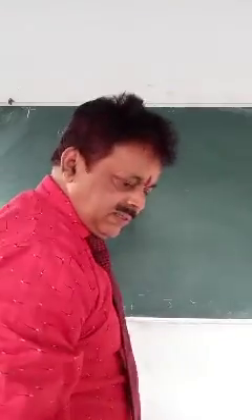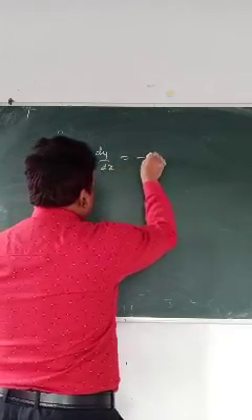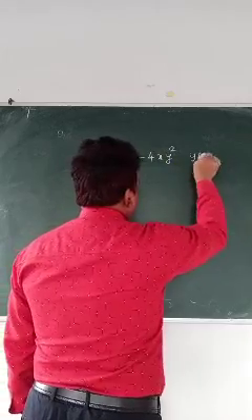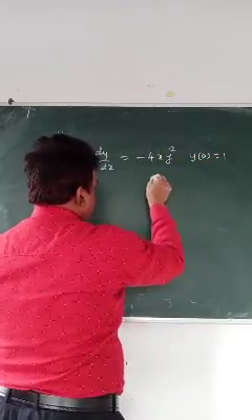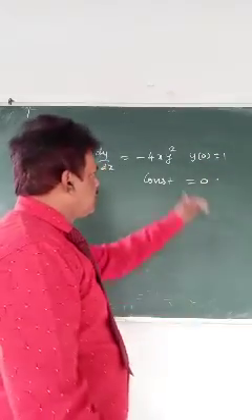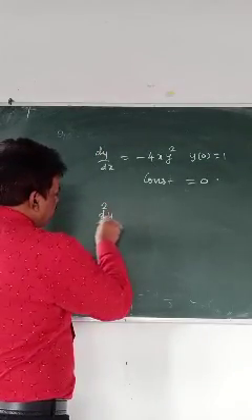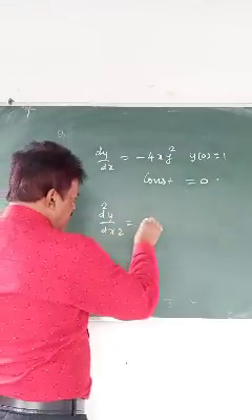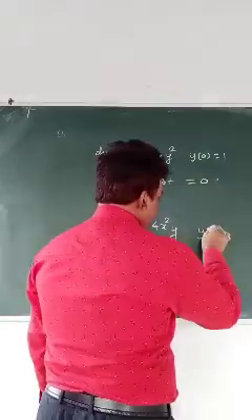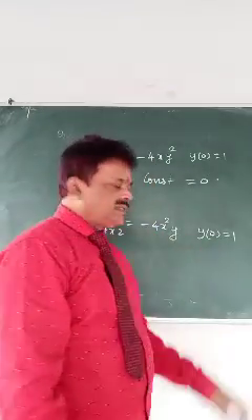The clue is like this: dy by dx equals 4x y square, y(0) is 1. Constants: 0, no constant comes out. Second, the same with two equations. Can you tell me: d square y by dx square is 4x square y and y(0) is 1. Now tell me how many constants you will find.